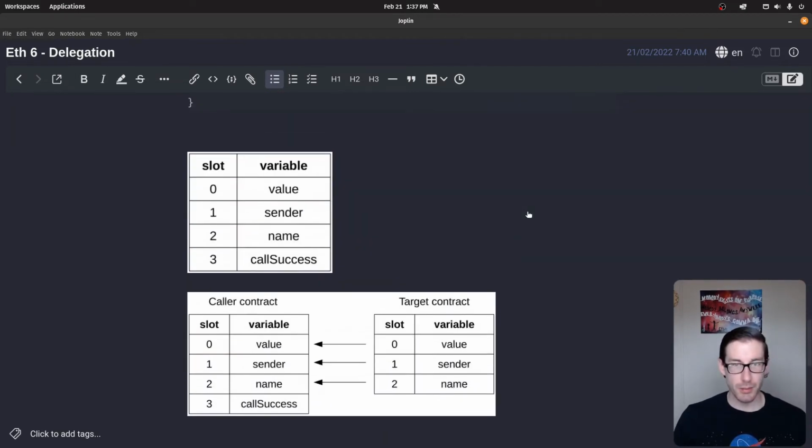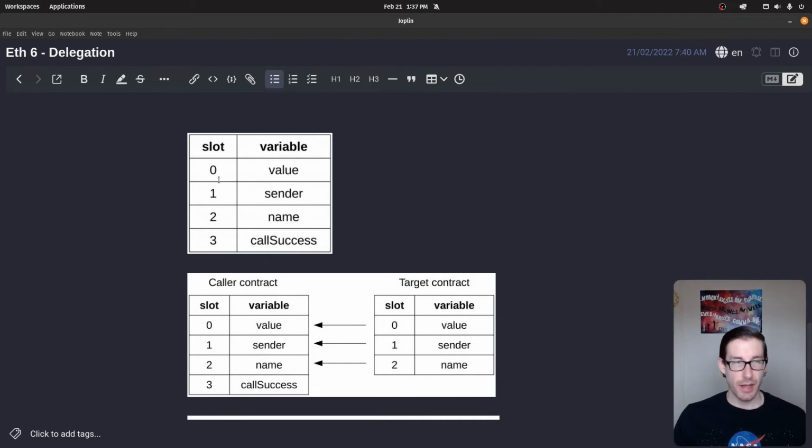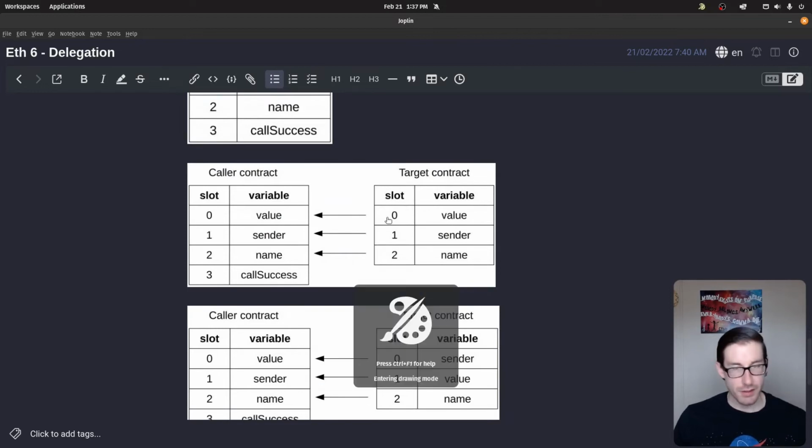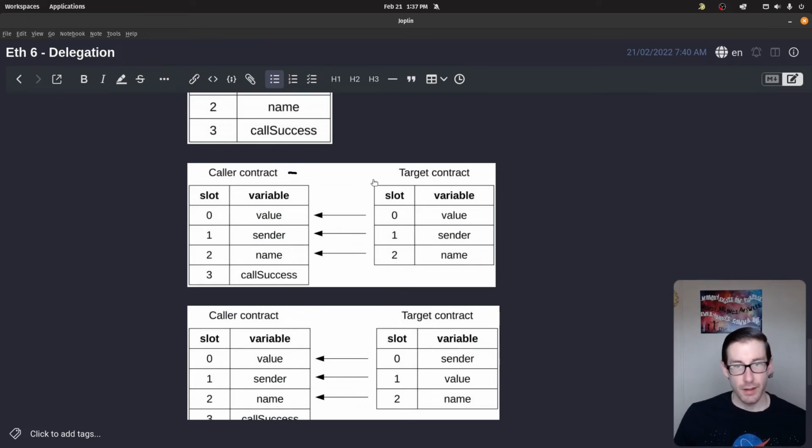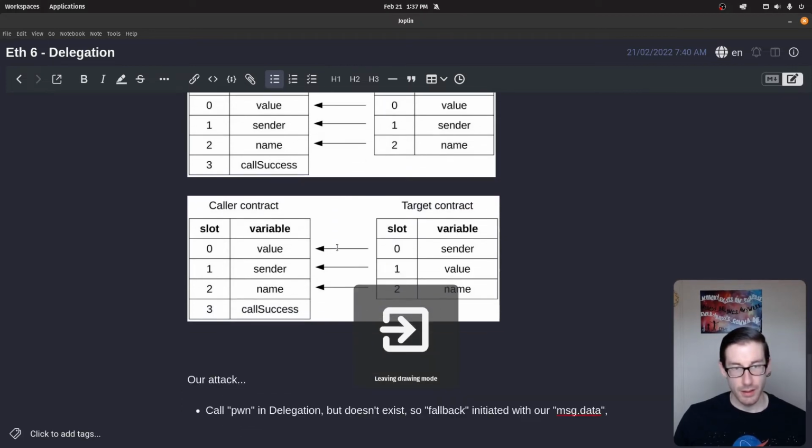And if we scroll down here a bit more, you can see the slot concepts. Here we have slot 0 for value, sender, and name. That's the slot thing I mentioned. Here you can see a more intuitive understanding of what this should look like. We have the caller and target contract. Preferably, it would look like this, where we have the value in slot 0 for both, the sender in slot 1 for both, name in slot 2 for both. Call success is okay because there's nothing here, so we're good with that. So this is what it's supposed to look like. But this is what it actually looks like, and this is what I just explained. We have 0 for sender, 0 for value, 1 for value, 1 for sender. That's an issue.